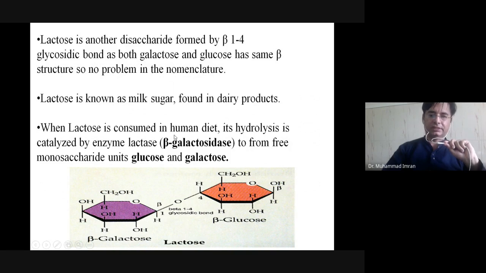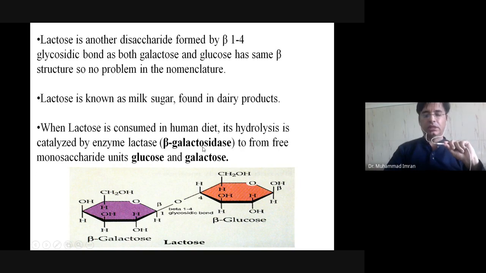When lactose is consumed in the human diet, it is hydrolyzed and catalyzed by the enzyme lactase, also known as beta galactosidase, to form 2 monosaccharide units, glucose and galactose. If our small intestine does not produce lactase enzyme, some people feel vomiting, diarrhea, bloating, and gas in their belly, because lactose is not digested in the small intestine.